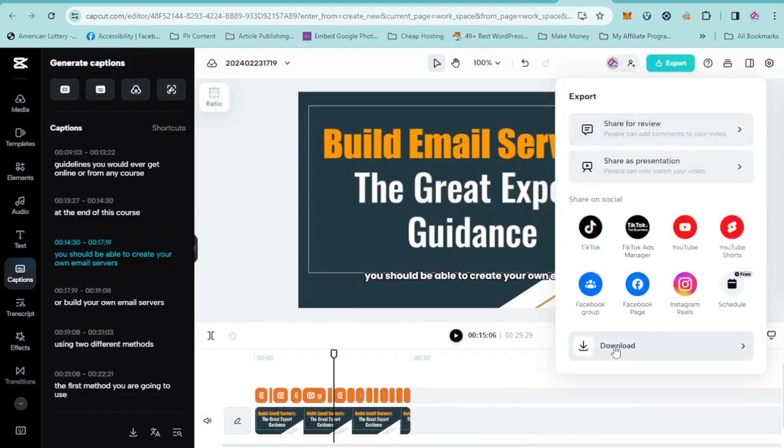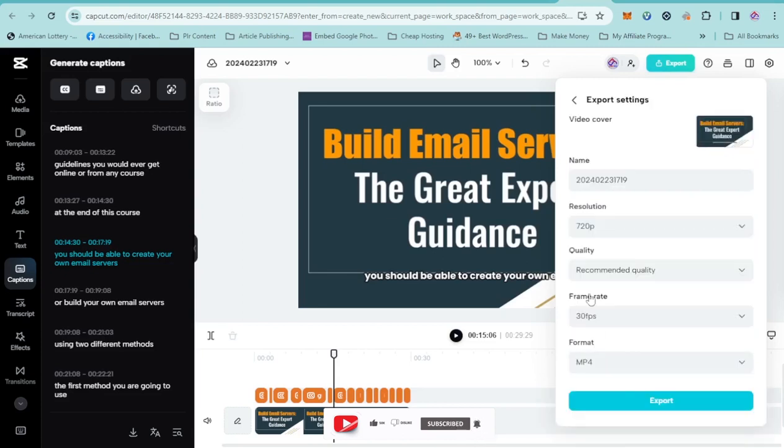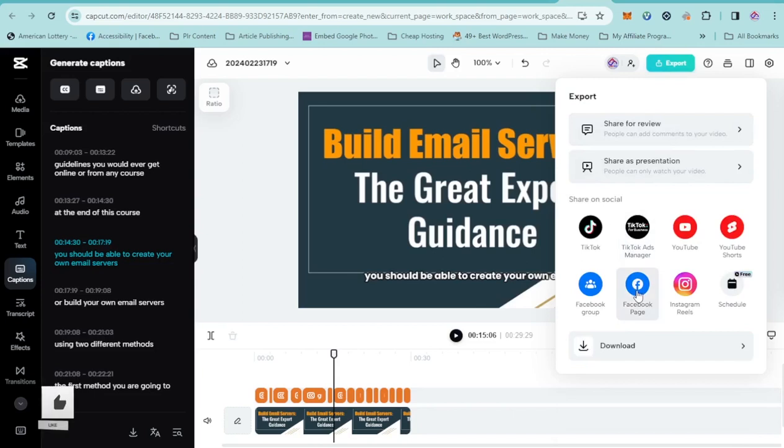All right, so you click on download to download, or you can just send it to TikTok direct. You can send it to TikTok Ads Manager. You can send it to YouTube or YouTube Short. You can use this as your YouTube videos. All right, you can go and find the images and make your voice, whatever. So this is for this particular thing. We are using it for Fiverr. You want to use it as a service.